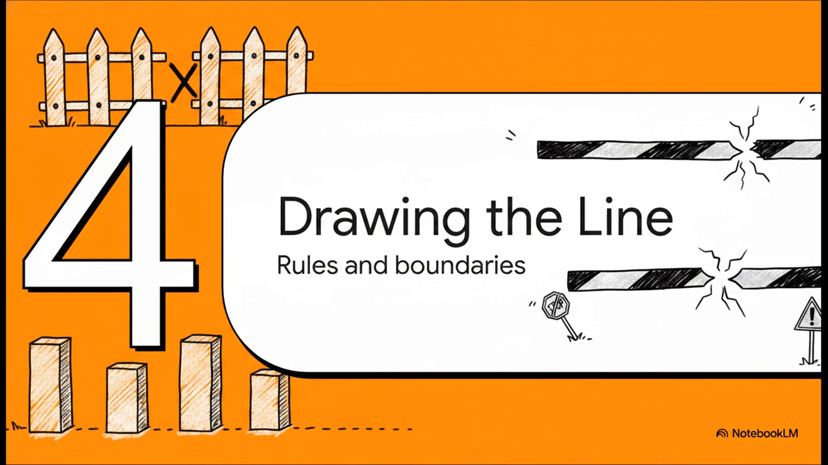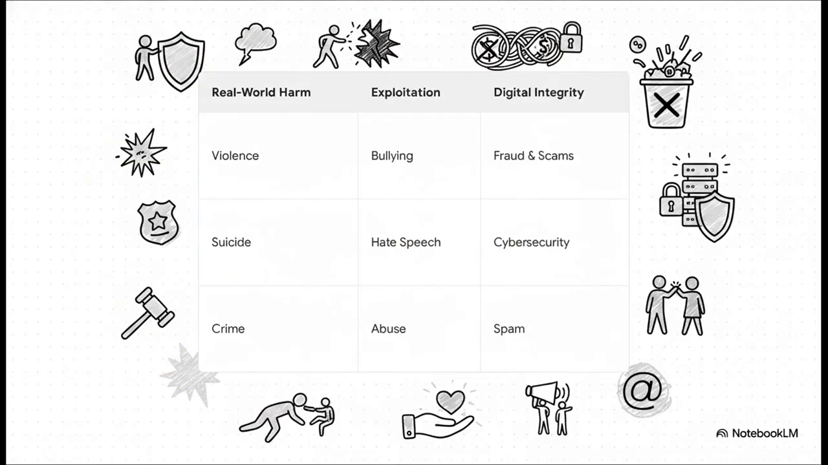All right, moving into section 4, drawing the line. So we know the 4 pillars now. Let's shift the narrative a bit to see exactly where the boundaries are drawn. And this brilliantly illustrates what happens when those pillars are tested. The boundaries fall into 3 distinct categories of harm.